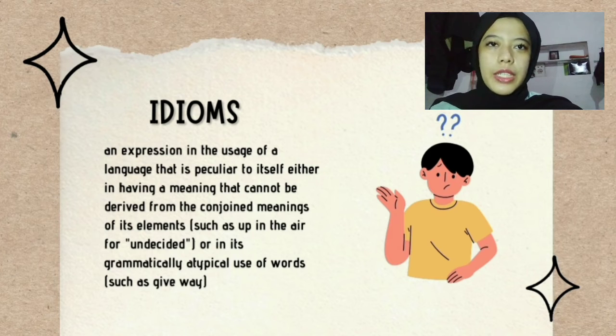Next, we have idioms. An idiom is an expression in the usage of a language that is peculiar to itself, either in having a meaning that cannot be derived from the conjoined meanings of its elements, such as up in the air for undecided, or in its grammatically atypical use of words, such as give way.